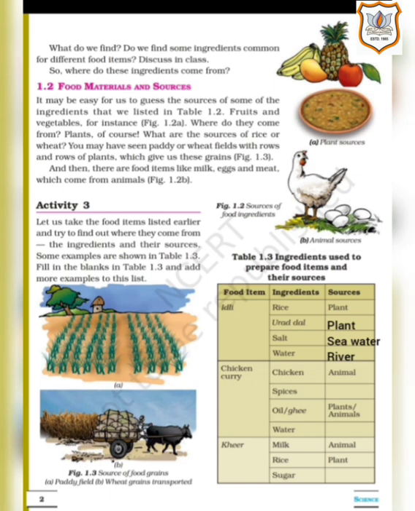Next food item is chicken curry. If your mother needs to prepare chicken curry for you, then which ingredients are needed? That is chicken, spices, oil or ghee, water. We get chicken from animal, we get spices from plants, we get oil or ghee from plants or animals, we get water from river.